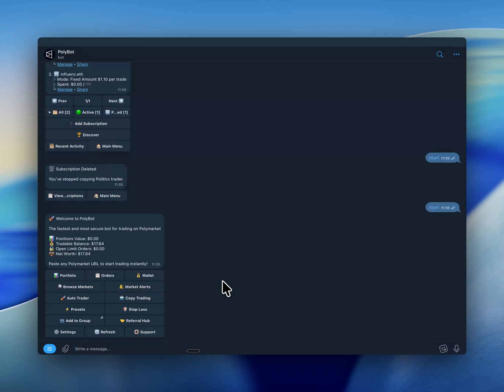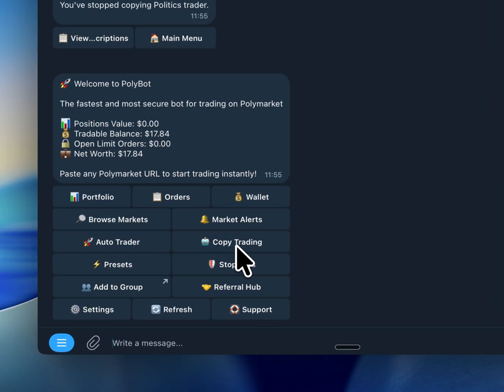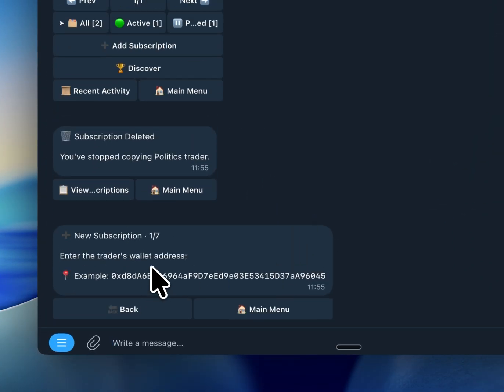There's a way to trade Polymarket without ever picking a market yourself. You just copy someone who's already winning. Here's how it works in PolyBot. Once you found a wallet you want to follow, open PolyBot, hit copy trading, then add subscription.